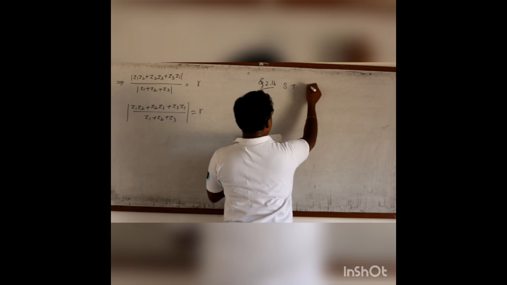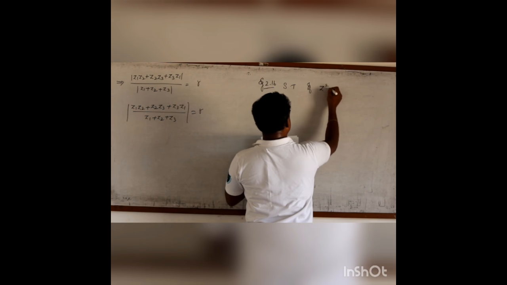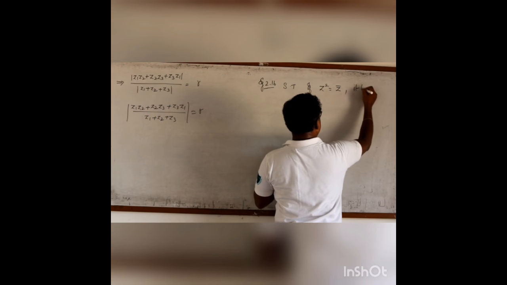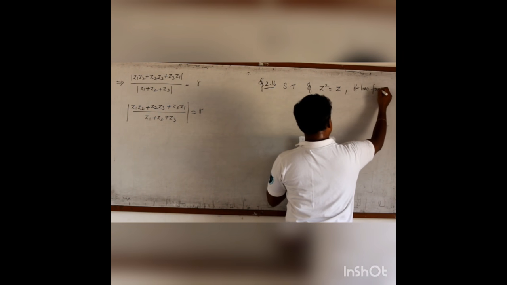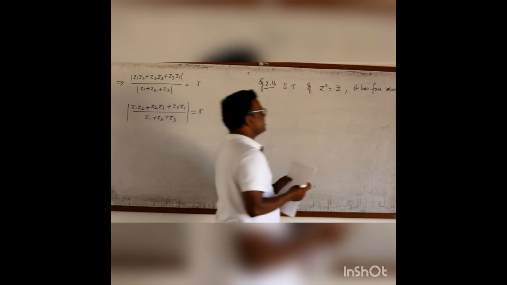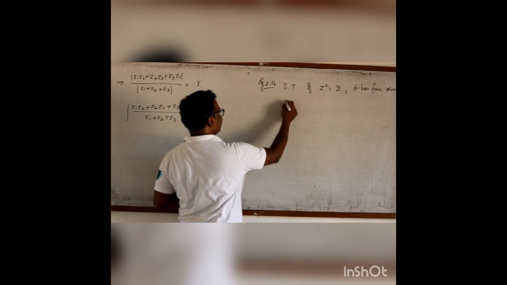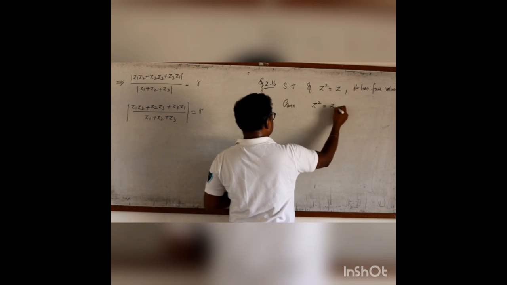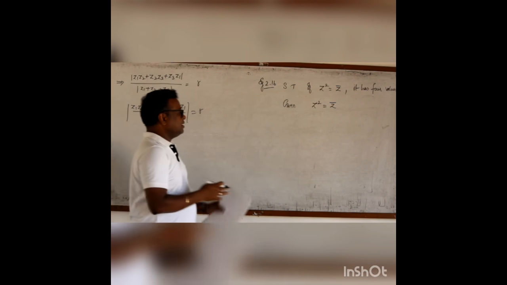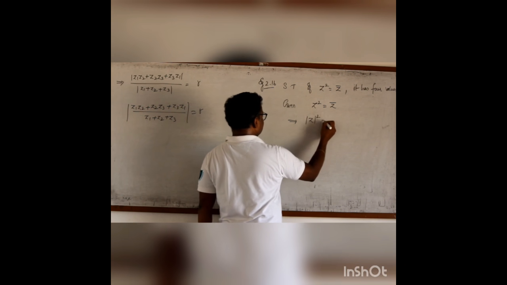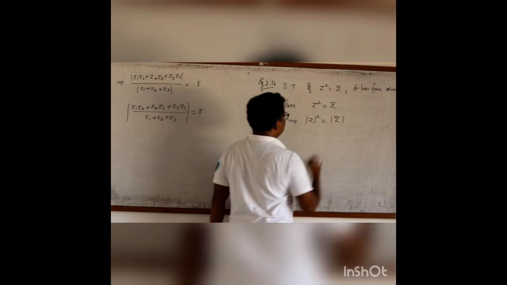Show that if Z square is Z bar, then it has 4 values. Given Z square equal to Z bar. I take modulus on both sides. Modulus of Z square is modulus of Z bar.